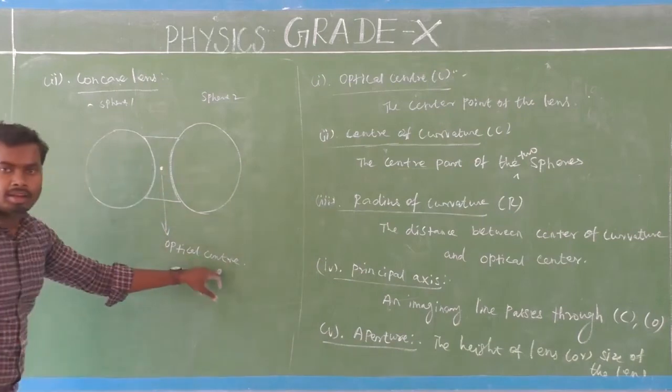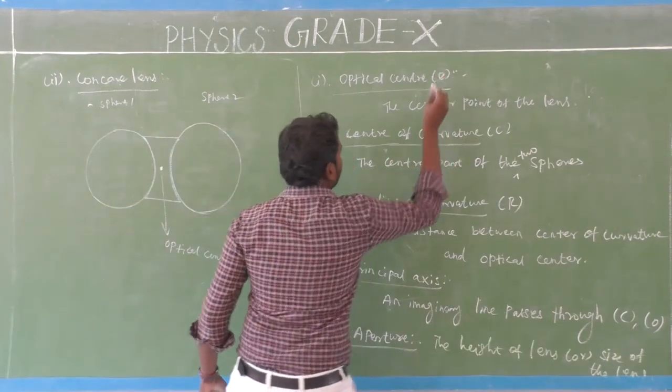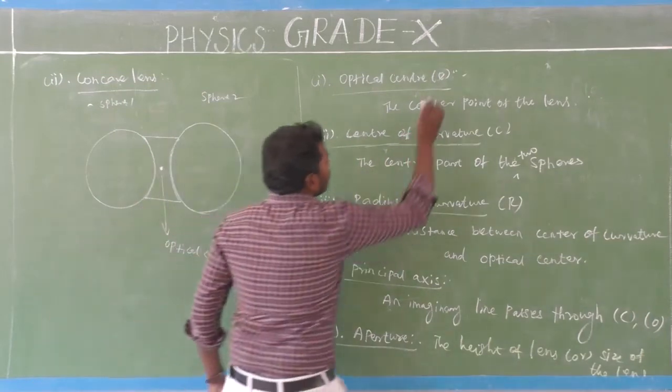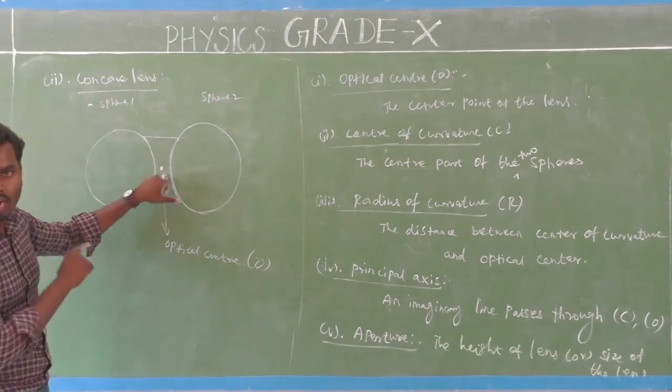So this is the optical center. The optical center is generally denoted by the letter capital O. Yes, this is the first point, the first component of the concave lens, completed.